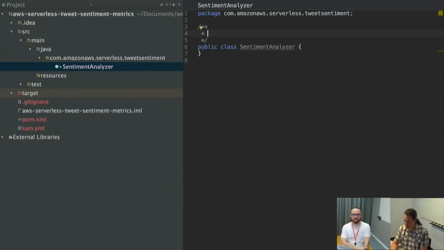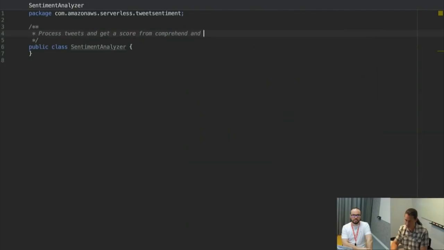This will process tweets, get a score from Comprehend, and publish sentiment scores to CloudWatch metrics. It's Java. If you follow the single responsibility principle, you'll see that I said a bunch of different things that it's going to do. So I'll probably create some helper objects and things to do it.